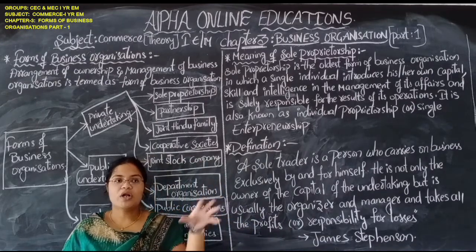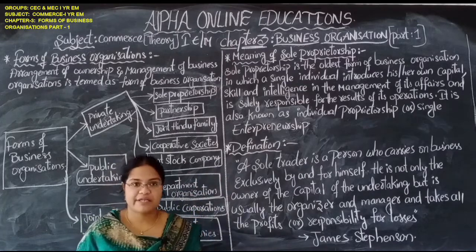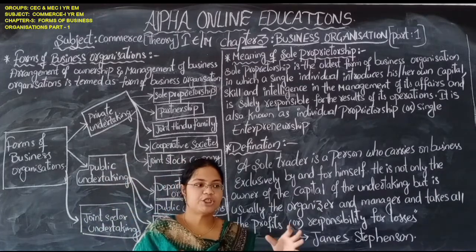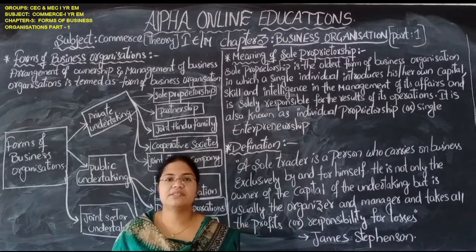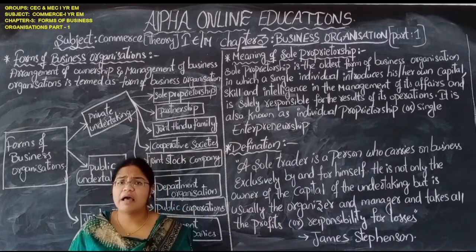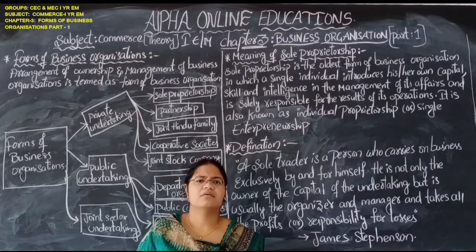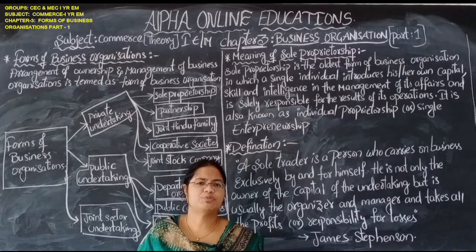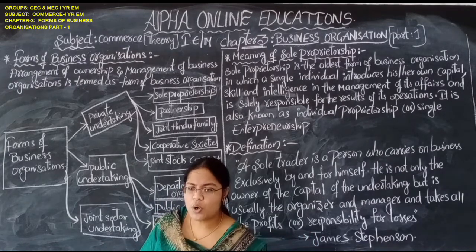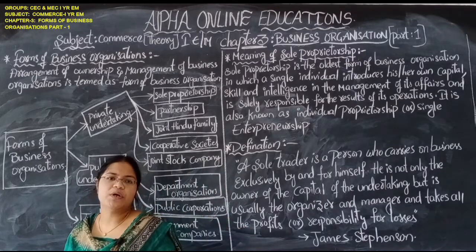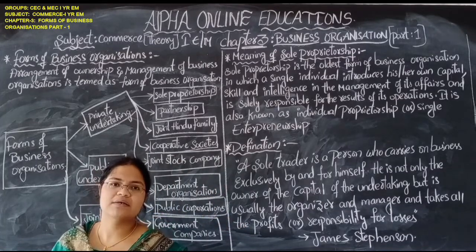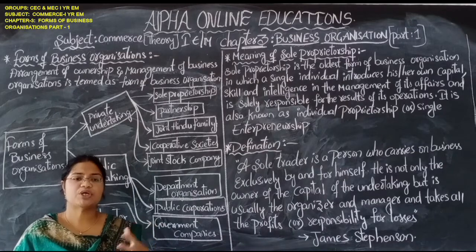Ownership is different from the management. The management will be the board of directors, or there may be employees, laborers, workers. Whereas ownership means equity shareholders, preference shareholders, debenture holders.